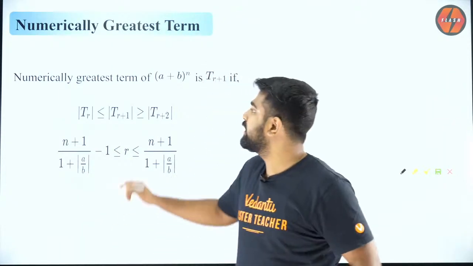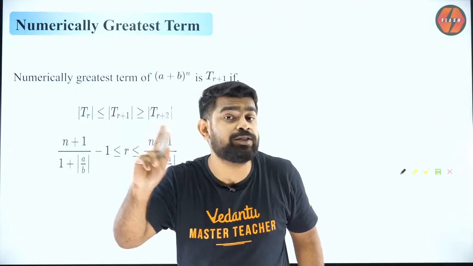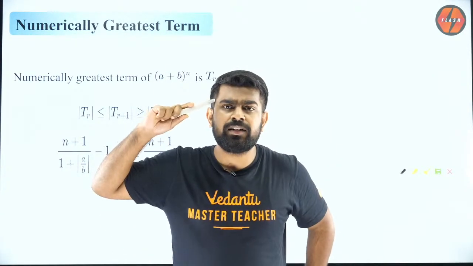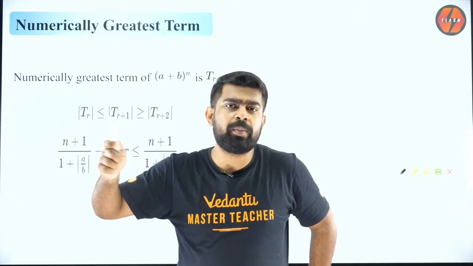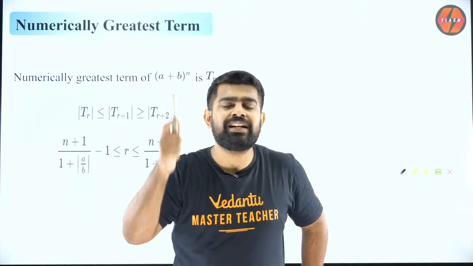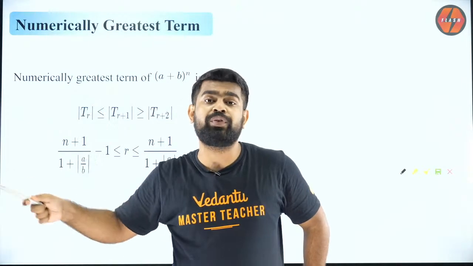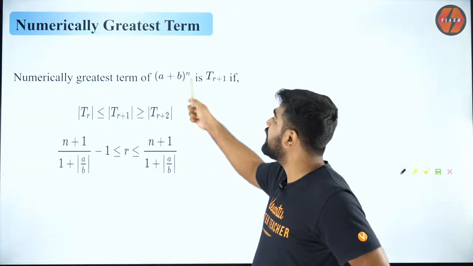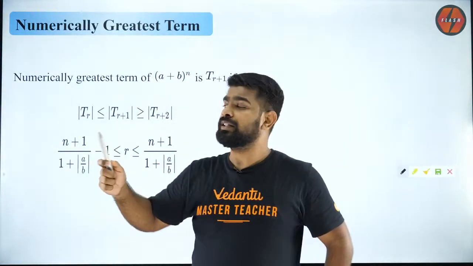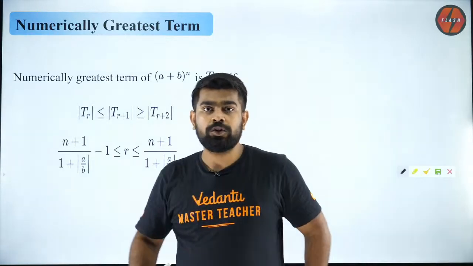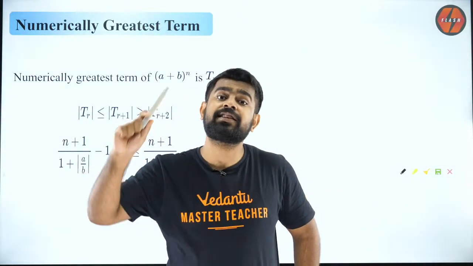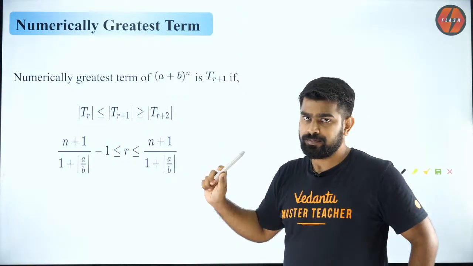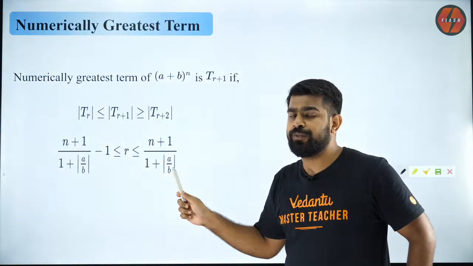Okay. Now when I say greatest term, it is not greatest coefficient. So come out of that. Because some of you might be thinking, sir, we did this already. It is the middle term, no? But guys, the middle term is for the greatest binomial coefficient. So binomial coefficient we are not talking about here. We are talking about the entire term along with a and b. Got it? So it is not just the binomial coefficient, it is along with a and b which are present inside. So that is why this is different.